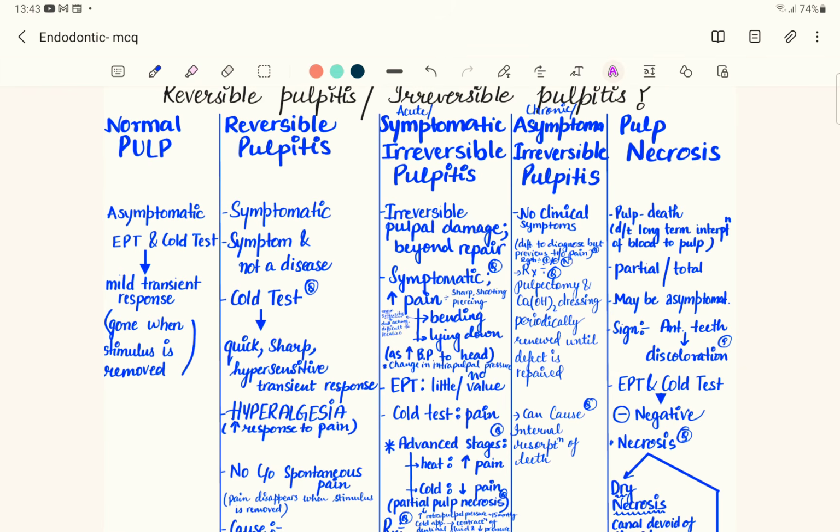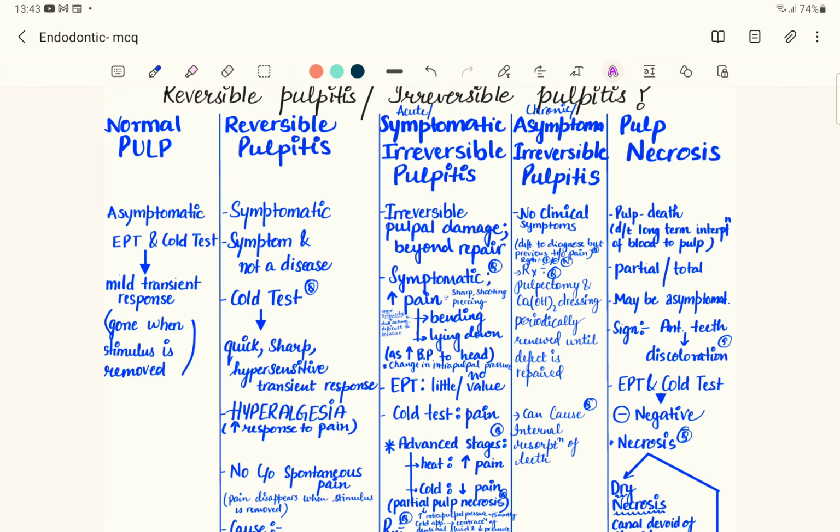So the patient is having a sharp hypersensitive transient response, that is increase in the response to the pain when the stimulus is given. Since this condition is reversible, that means the patient reverts back to normal. So once you remove the stimulus, the pain also disappears.